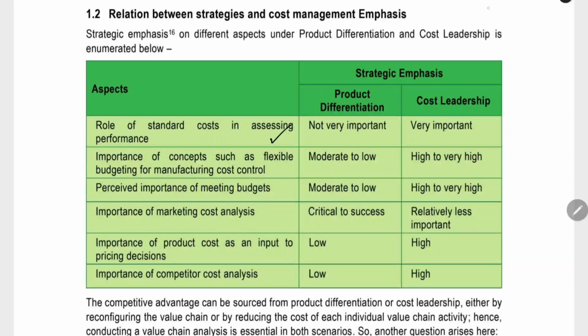Now what is the role of standard costing? They are asking whether standard costing is important. This is related to cost. In product differentiation, we are providing unique value, so we are not concerned about the cost. We are not focusing on the reduction of cost. So standard costing is not that important in product differentiation. But in the cost leadership strategy, the main motive is to reduce the cost, so here standard costing is very important. We will be comparing budget with actual and finding out the difference in cost, because we have to reduce the cost to a low level.